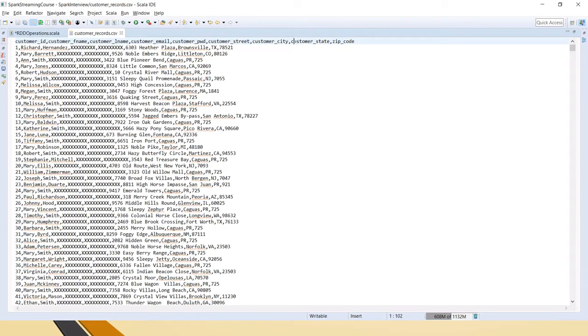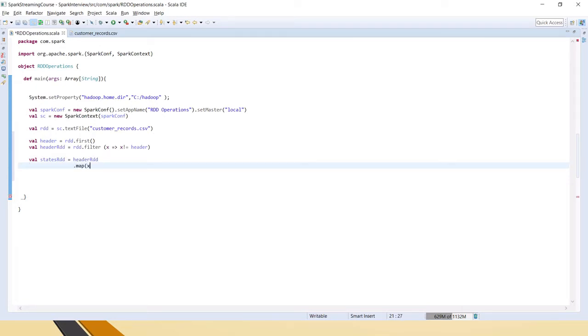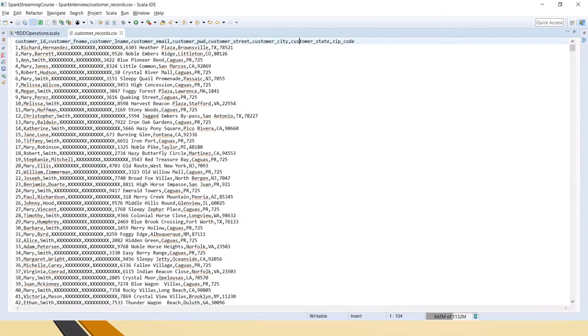Then we will see how to get this as customer states. Because indexing starts with 0, I am counting 0 1 2 3 4 5 6 7; the seventh one is the customer state code. So now let me create val statesRdd = headerRdd.map(x => x(7)). No, first we have to split it, right? Split it with a comma, and only then will it become individual elements.